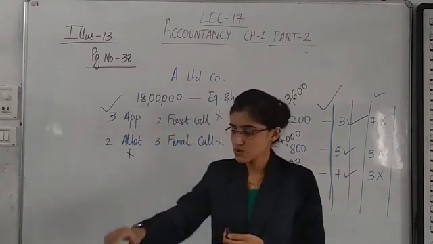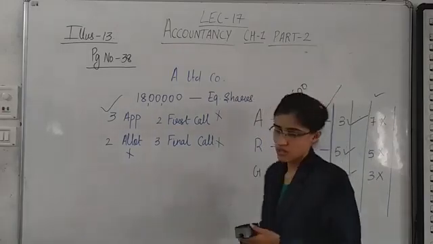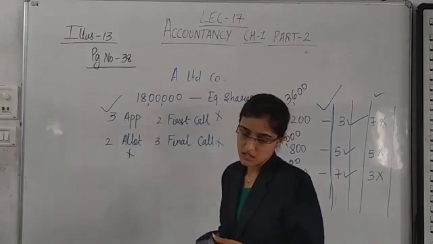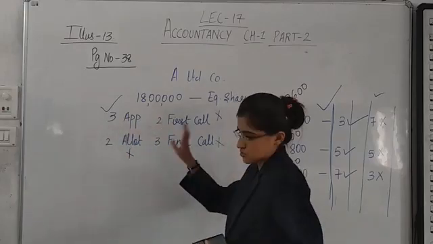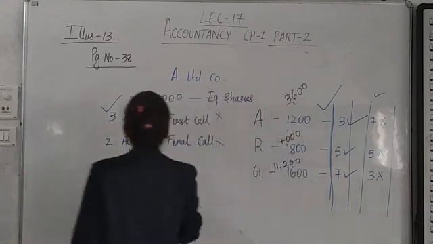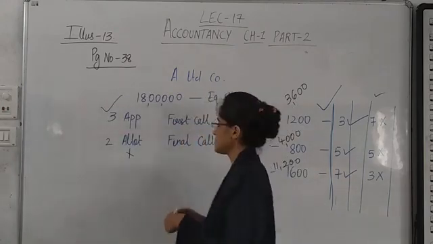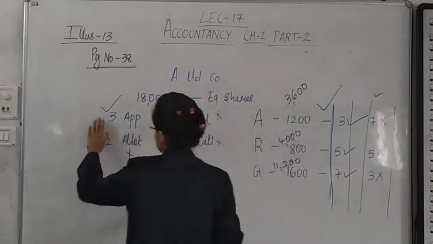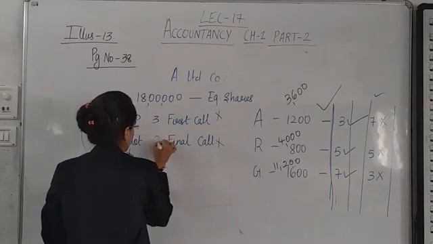Please excuse me, I have written the amount changed by mistake. It is 3 rupees, 2 rupees, 3 rupees and 2 rupees. Please let me correct myself. Extremely sorry for the inconvenience. It is 3 rupees, 2 rupees, 3 rupees here, and 2 rupees here.